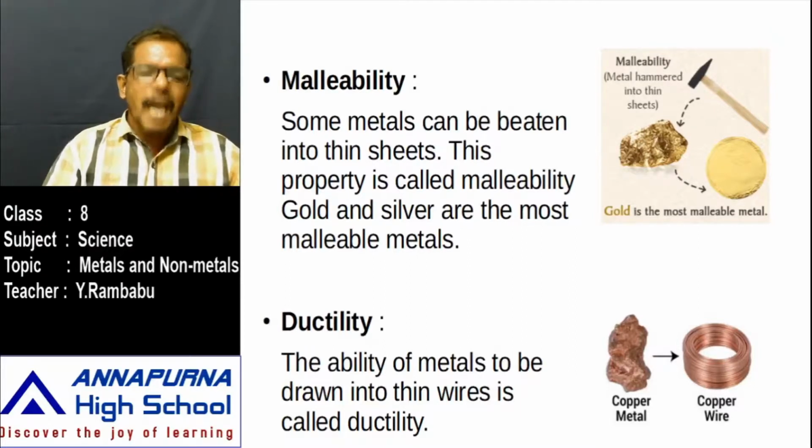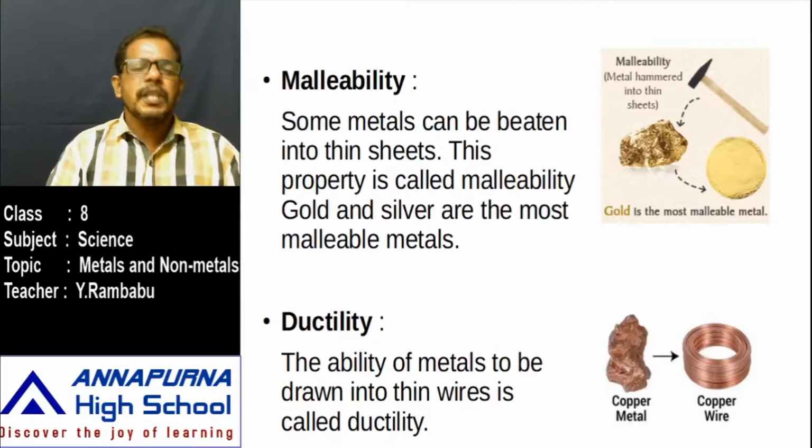That means these metals have an ability. Which type of ability? They can be drawn into thin wires. This property of metals which can be drawn into thin wires is called ductility. By using this ductility, they can be made into thin wires. Again, this ductility is also different for different metals.